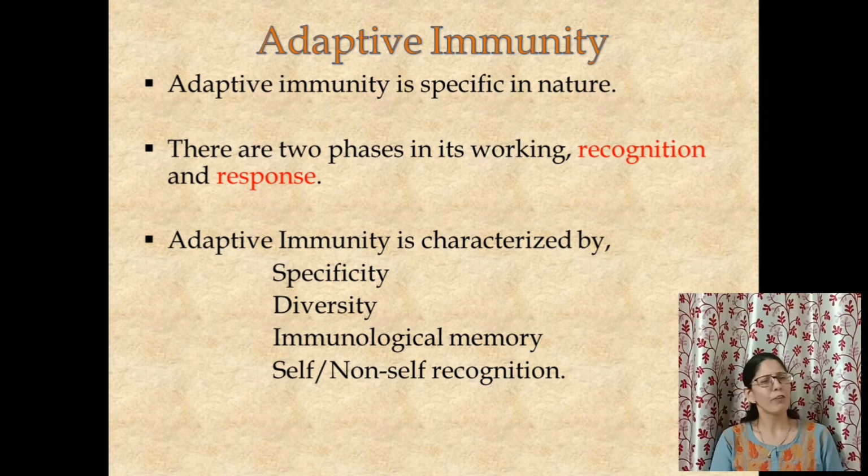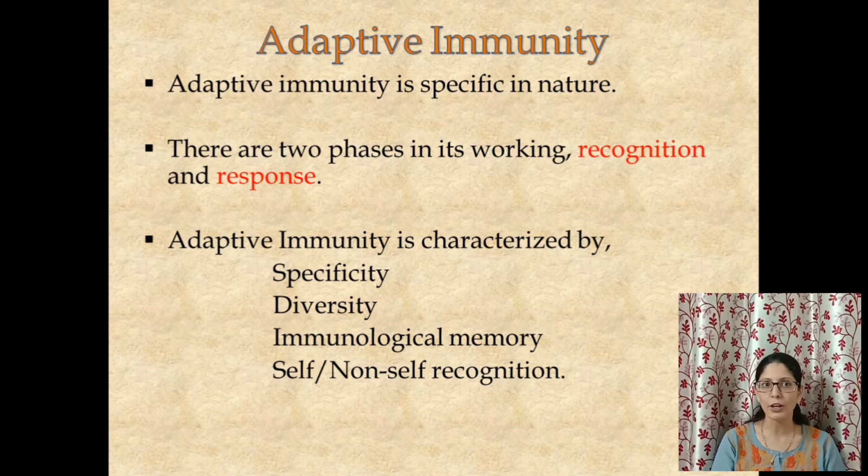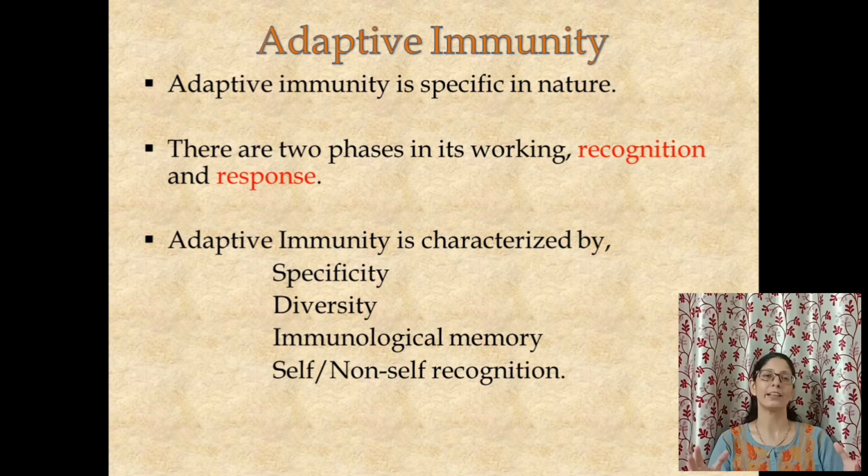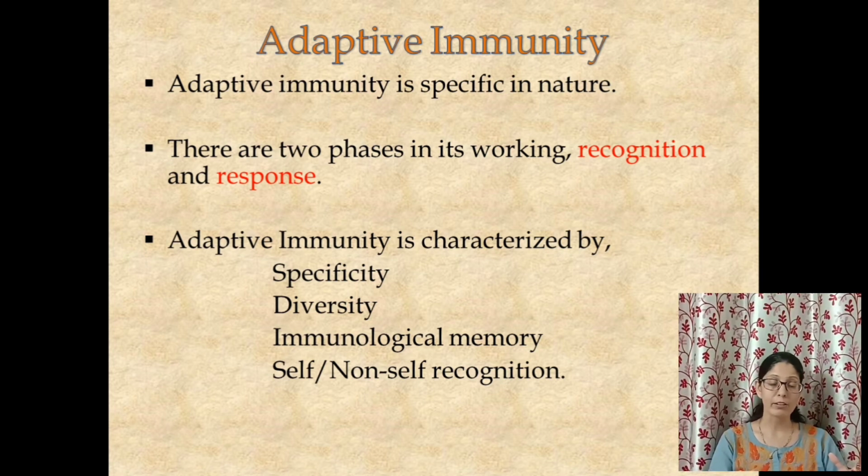Now, let us say 4 or 5 years later, once again we get Salmonella in our body. We eat some street side food contaminated with Salmonella. Now, the adaptive immune response this time will not take 7 days. It will take only 2 to 3 days. Why? Because it remembers Salmonella, and it will work faster and more intensely this time. The third time, it will work even faster and more intensely because it retains memory.